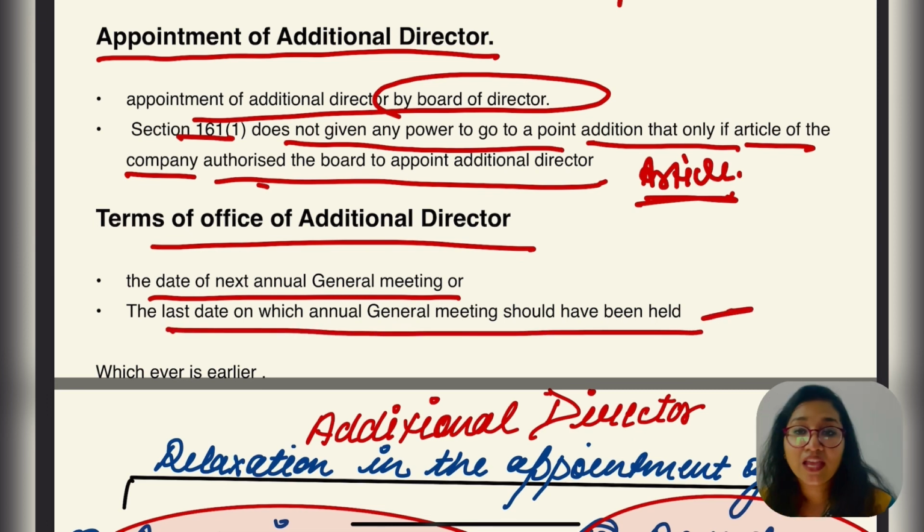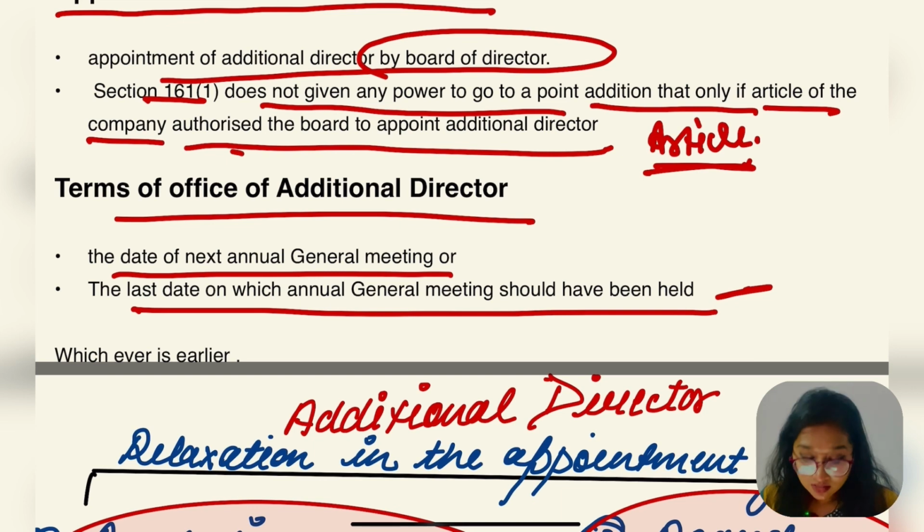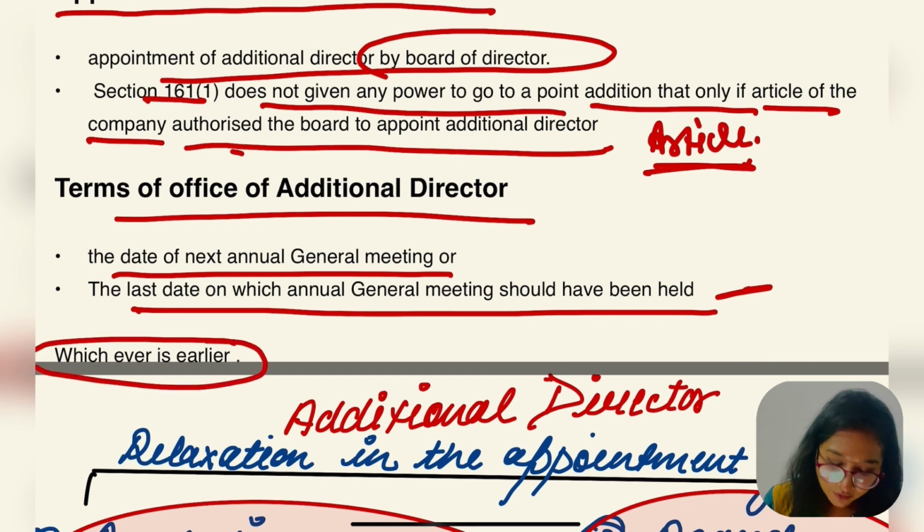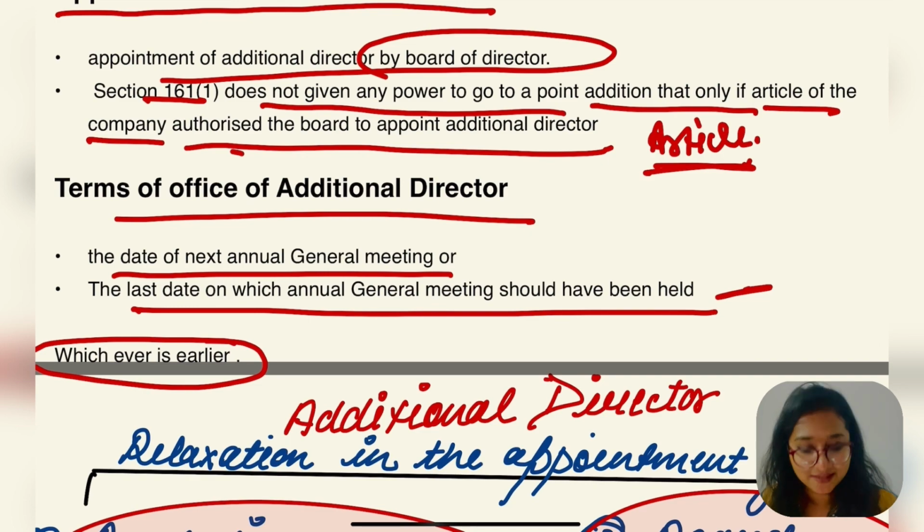If the AGM is not conducted on the particular date already decided by the company, in that case it is the last date on which the annual general meeting should have been held, or the date of the next annual general meeting. What is this next annual general meeting? Once the additional directors are appointed by the company, it is till the next AGM happens. So whichever is earlier, the term of office of additional director is up to that date.